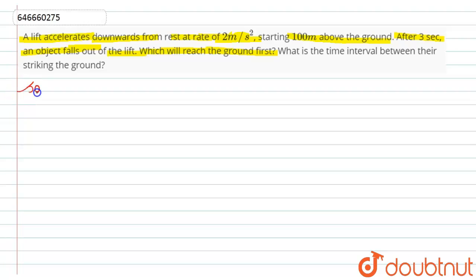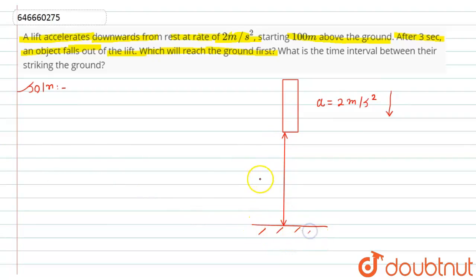So first of all, according to the question, what is stated here? We have a lift which is accelerating with the acceleration of 2 meter per second square in the downward direction. Now this lift is 100 meter above the ground. This is also given to us.